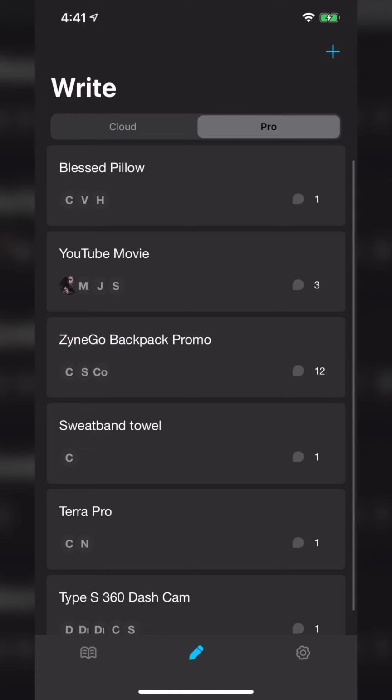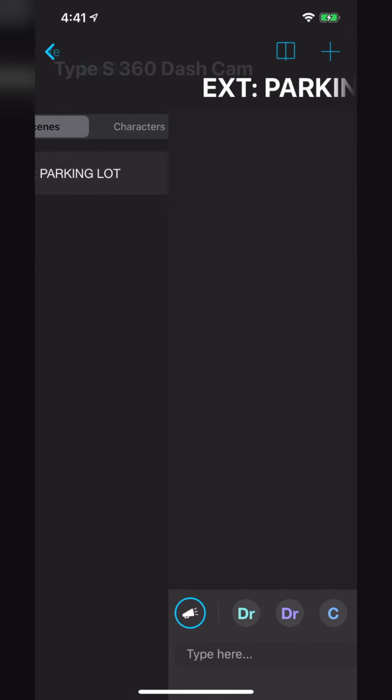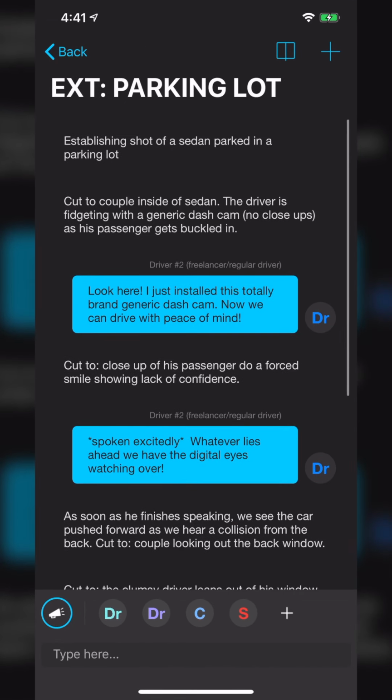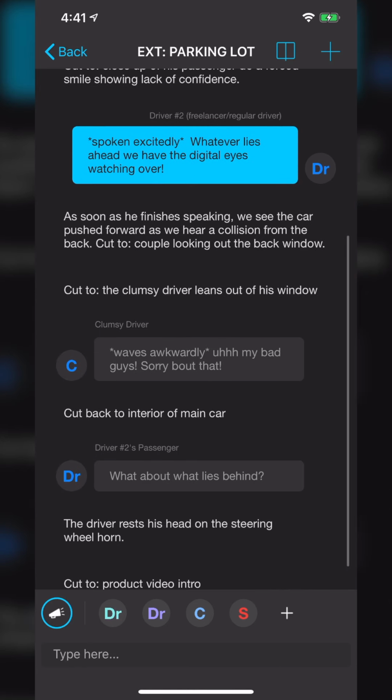Now for me, most of the time I am using this for commercial video production. And so see, these are some of the scripts and projects that I've worked on. So if we go down to the bottom here and pick one, I can choose this scene here. And again, you can see that it basically looks like a text message conversation between a couple different people, but looks a little different, right?